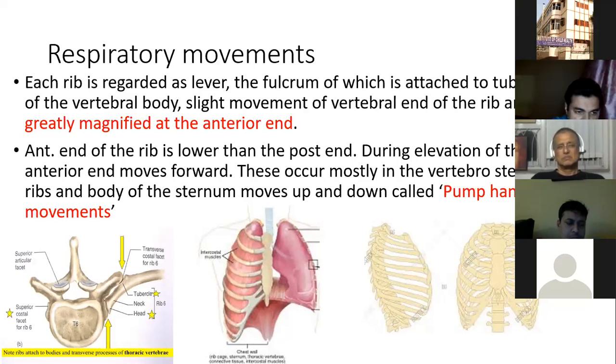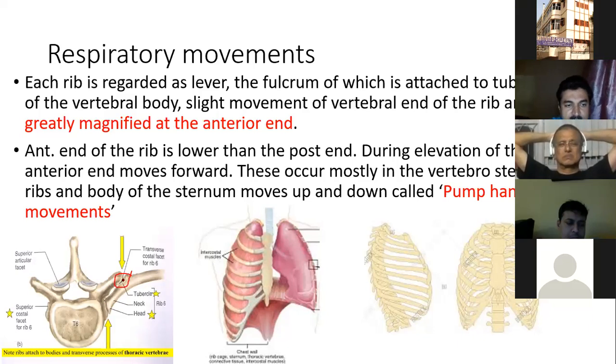So let me take the pointer. This is the tubercle of the vertebral body, and the rib is attached to the tubercle in the posterior part. Slight movements of the vertebral end of the rib are greatly magnified at the anterior end. This is a peculiarity. The anterior end of the rib is lower than the posterior end. During elevation of the rib, the anterior end moves forward. This occurs mostly in the vertebrosternal ribs.